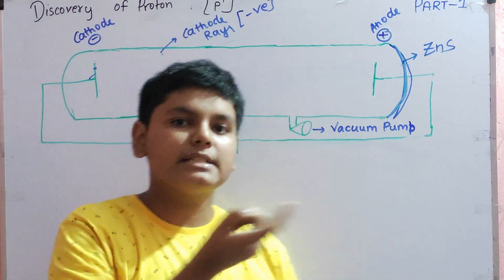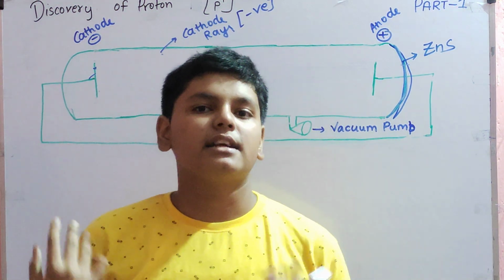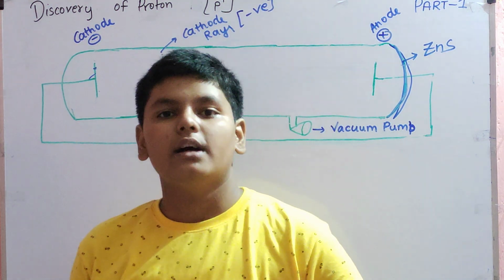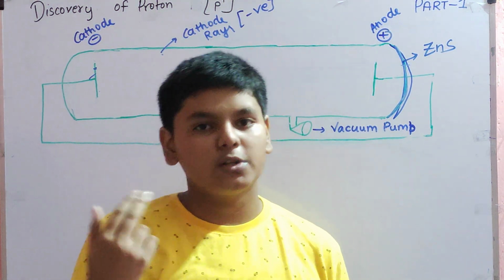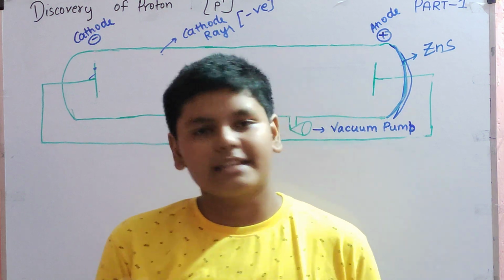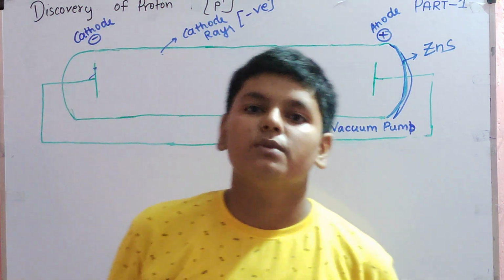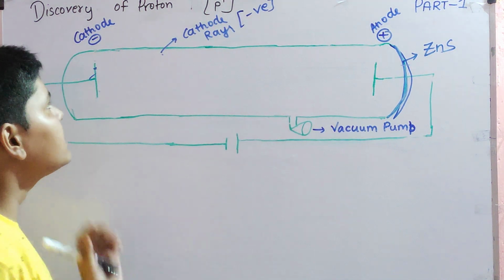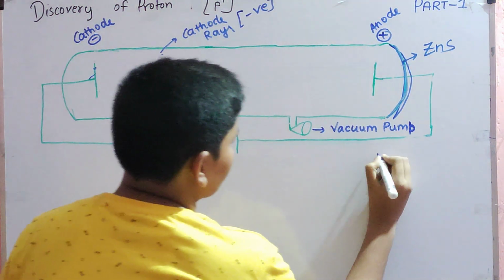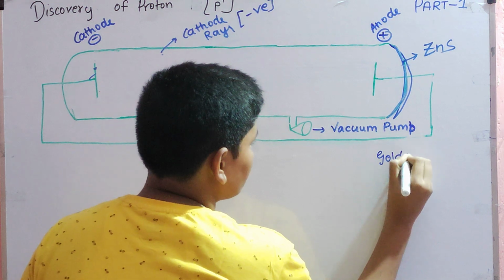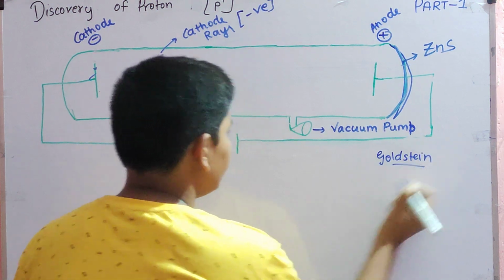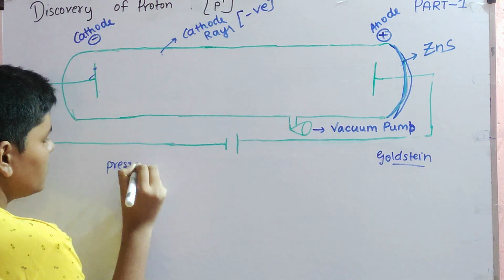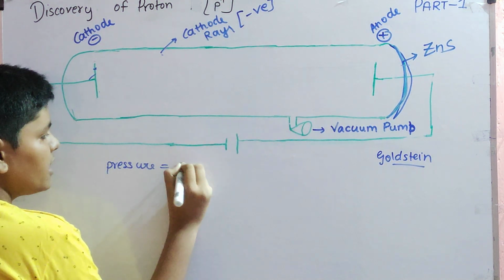To find that subatomic particle, many scientists started doing many experiments with this discharge tube. Some tried changing the electrode, keeping other things constant; some tried giving low voltage and more pressure. One experiment which was successful was by Goldstein. Goldstein discovered the proton.